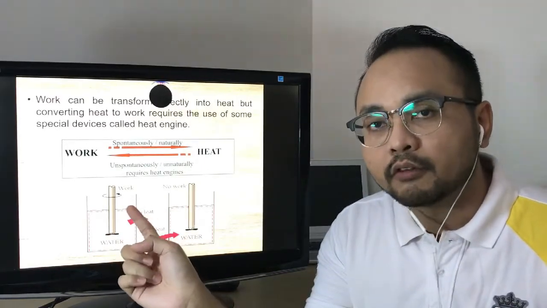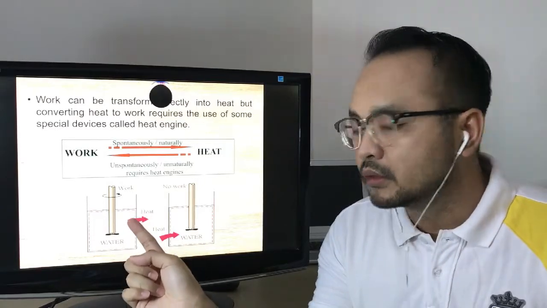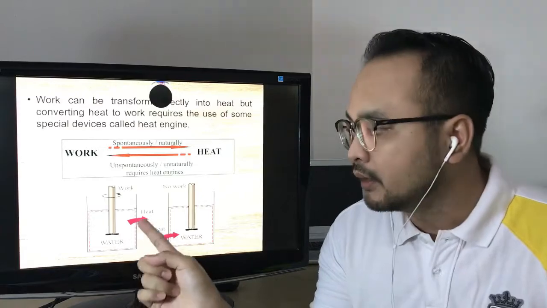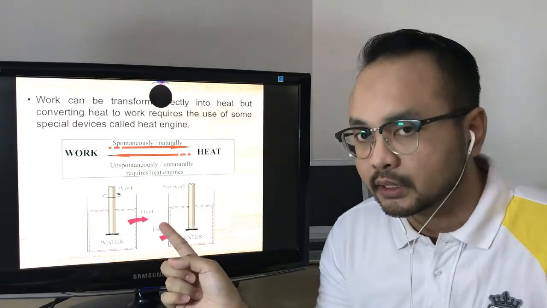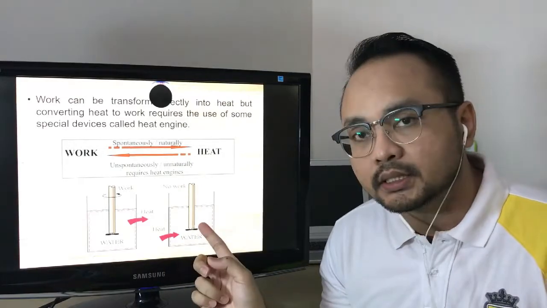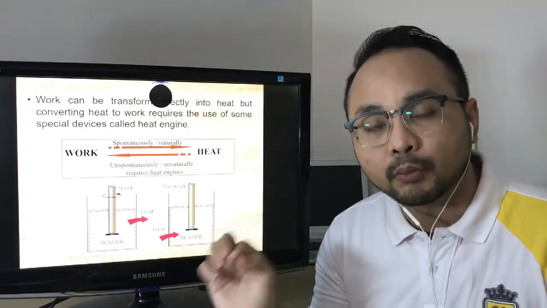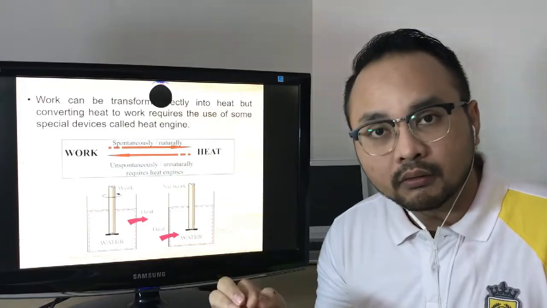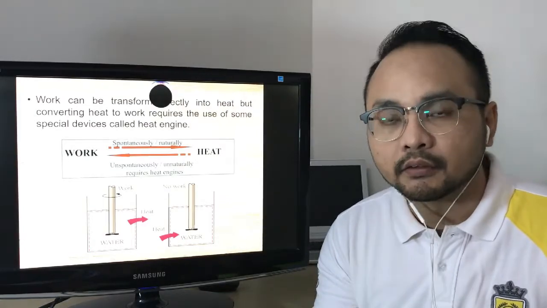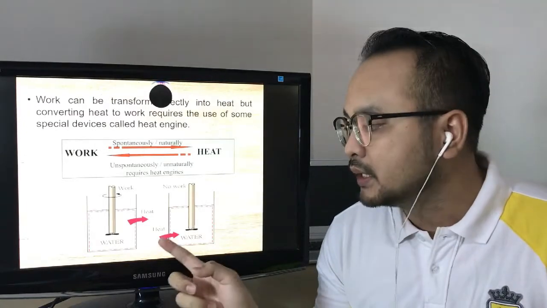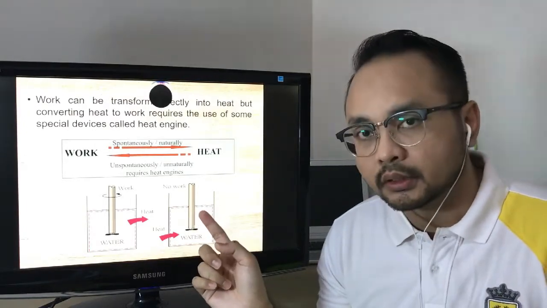Work, which is one form of energy, is converted into another form of energy, which is heat, and this heat will be released to the surrounding. But to get this heat back into the system, it will not happen spontaneously. It will happen unnaturally. How? By using an external force or special device in order to convert this heat back into work.